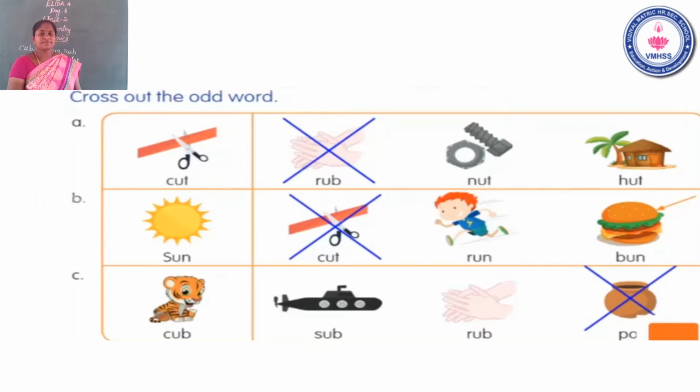Next, question number 2C. Cub. The next word, sub. The other word, rub. The last word, part. Which one is different from the other words? Very good, part. Children, take your pencil and cross out the word part.